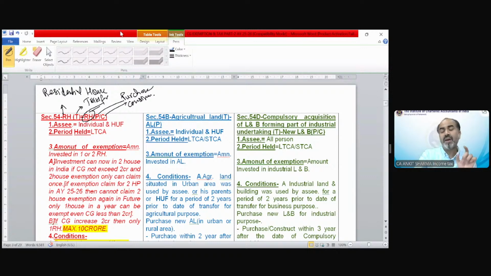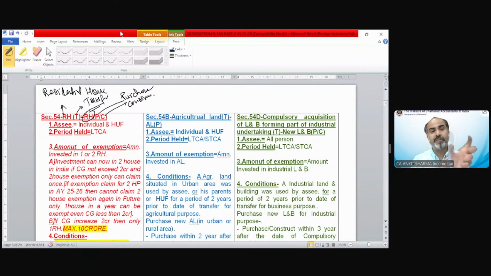So what do we need to transfer? If I have transferred a residential house and if I need the exemption of section 54, then what should I need to purchase? I need to purchase or construct a new residential house. If I transfer a residential house and I purchase shares against that, then section 54 exemption cannot be claimed. So first of all, the heading will tell you which asset needs to be transferred and which needs to be purchased for claiming the exemption.